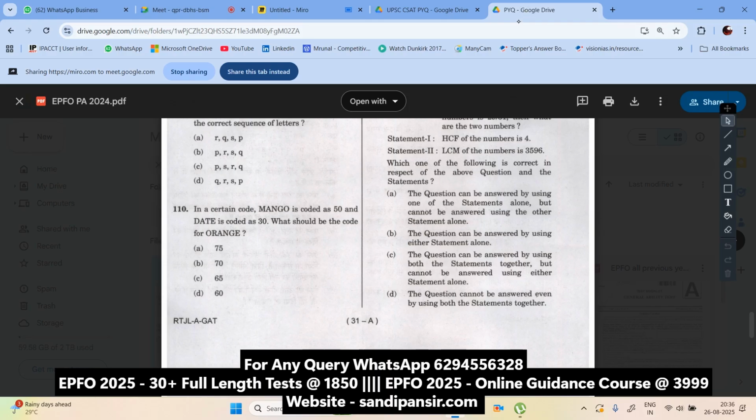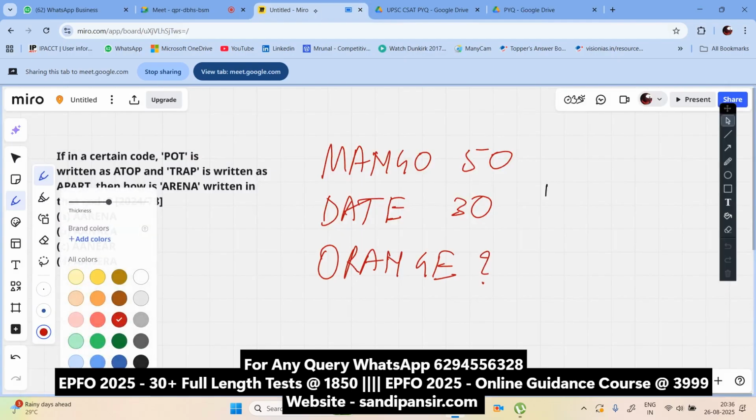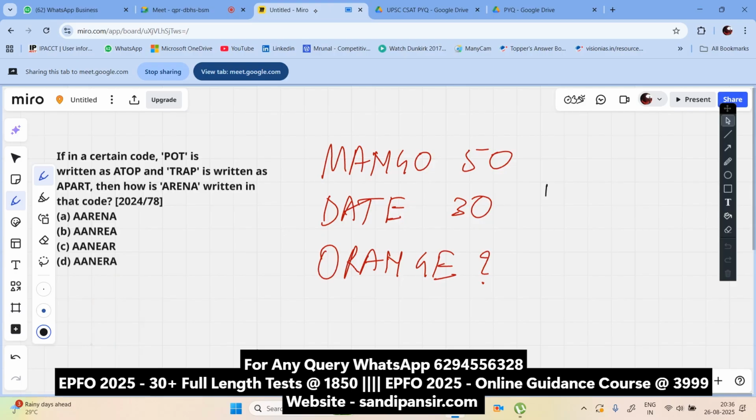Mango is 50, date is 30, and orange is what? Now, what are we going to do? We are going to do an important task here. You are thinking that mango would be 50.